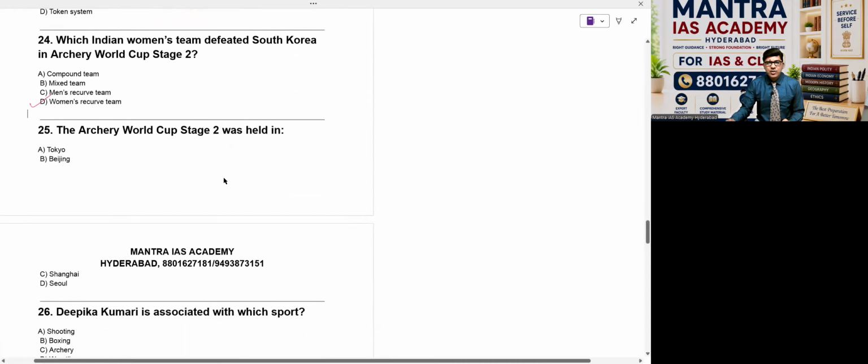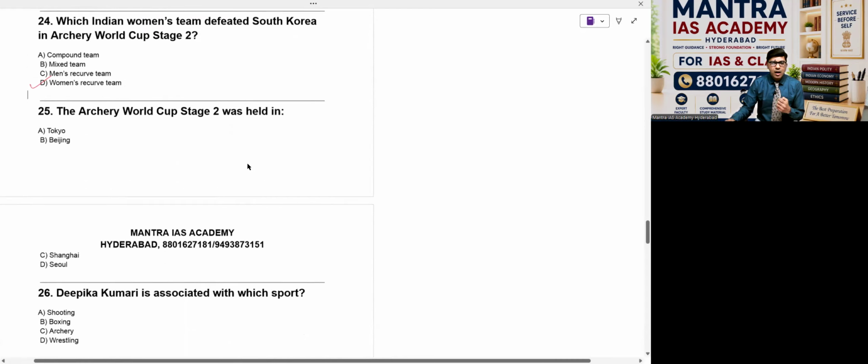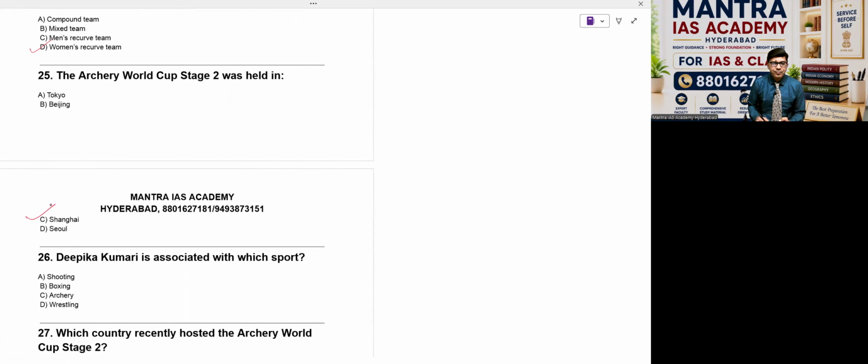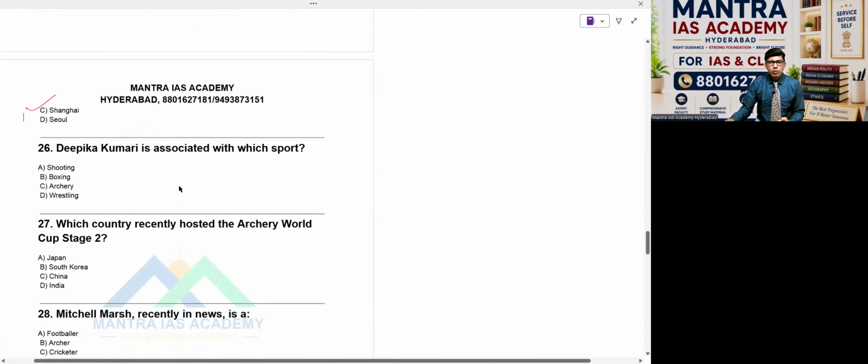The Archery World Cup Stage 2 was held in which place? That is in China. Of course, the answer is Shanghai, C. Deepika Kumari is associated with which sport? Same thing, I mentioned the name there. Archery is the right answer, beta, option C in this case.